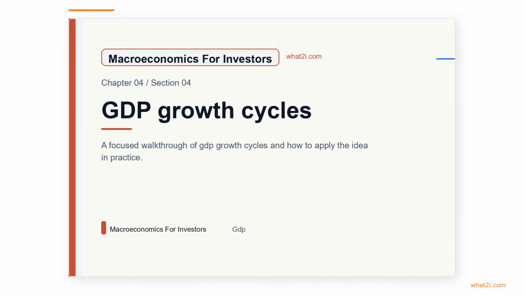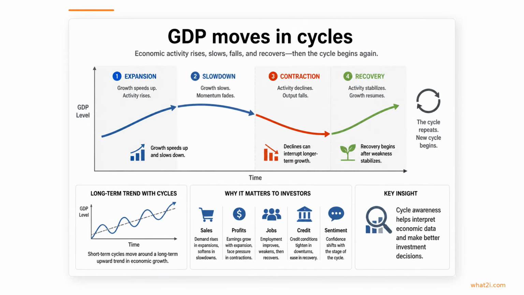Chapter 4, GDP. Section 4, GDP growth cycles. Real GDP usually trends higher over time, but it almost never moves in a straight line. Instead, it tends to pass through repeating periods of faster growth, slowdown, decline, and recovery, which is why cycle awareness matters when you read economic data.